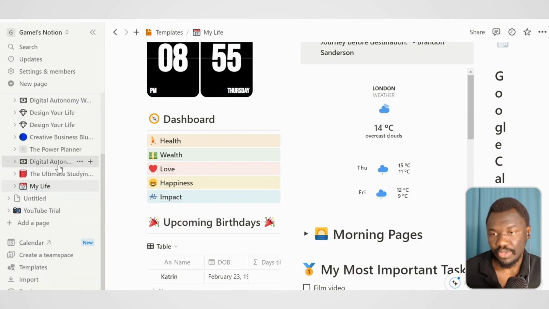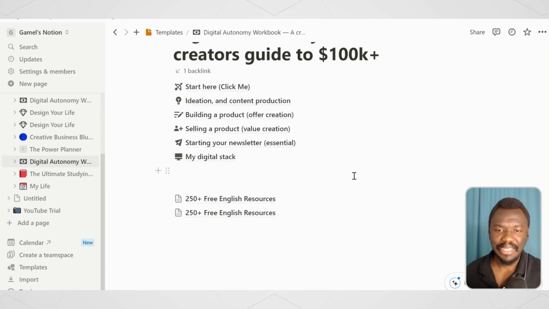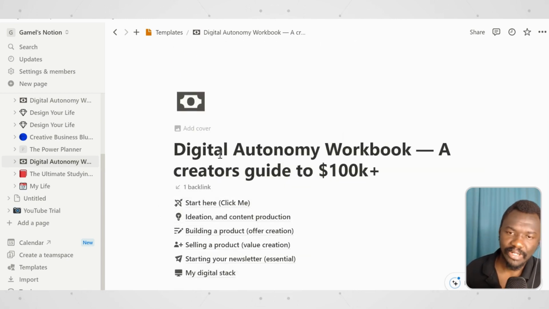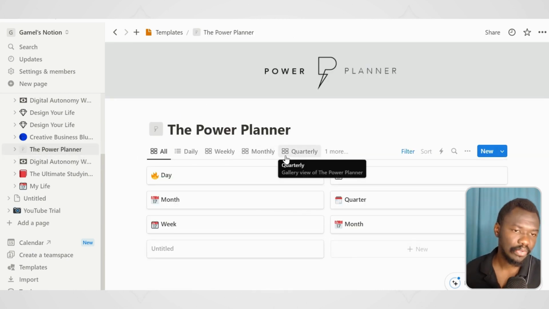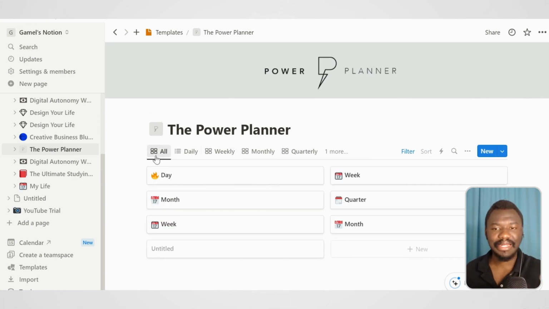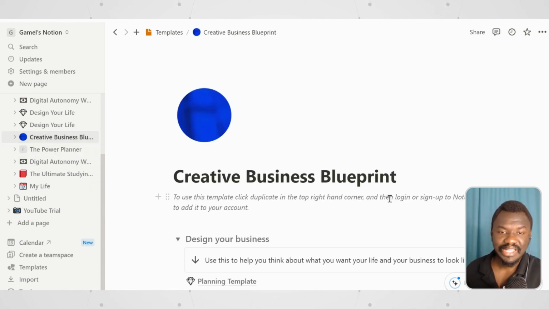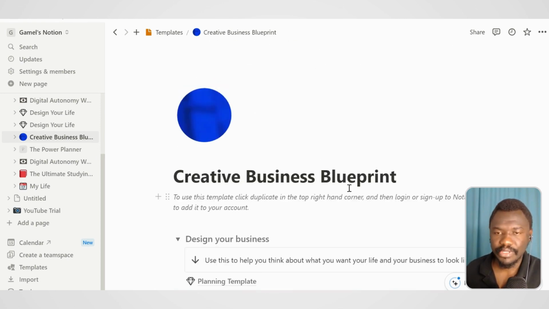And also, I'm just going to show you Digital Autonomy, which is one of the ebooks I got from one of my favorite creators. I'm going to tag him down below. I've forgotten his name, but this is exactly one of the things that he created and gave out for free, and you can download them. And this is the Power Planner, which is from Dan Koe. Shout out to Dan Koe as well. Dan Koe created this template, and it gives you your planning for daily, weekly, monthly, and other things. We have the Creative Business Blueprint, which is also done by Ryzen Creates, a very great person.